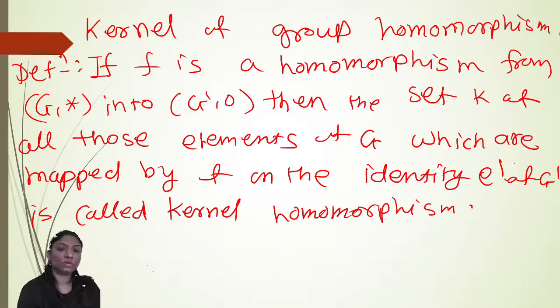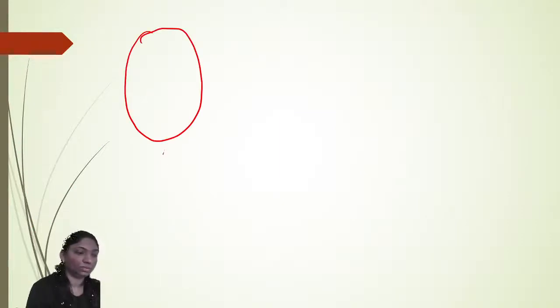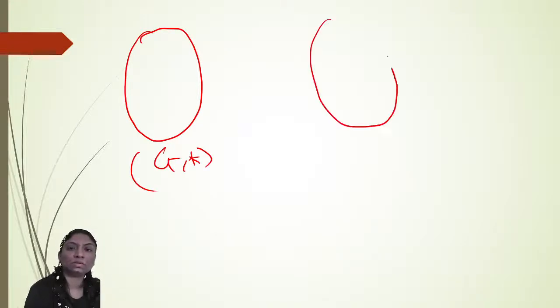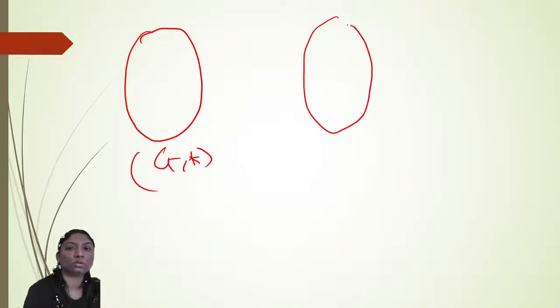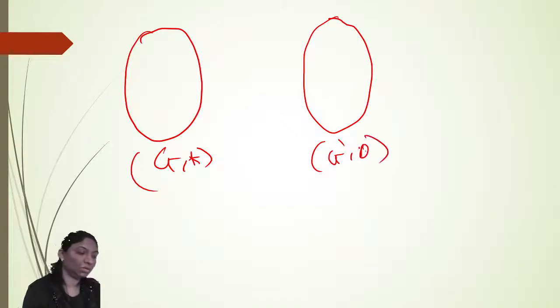Okay. For example, diagrammatically, suppose this is your group G star and this is your group G dash composite.